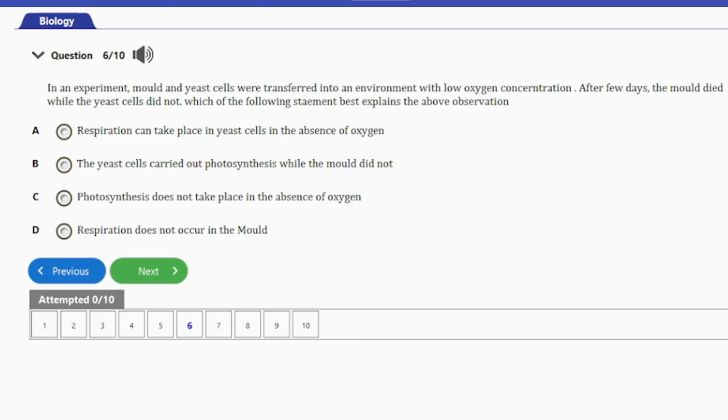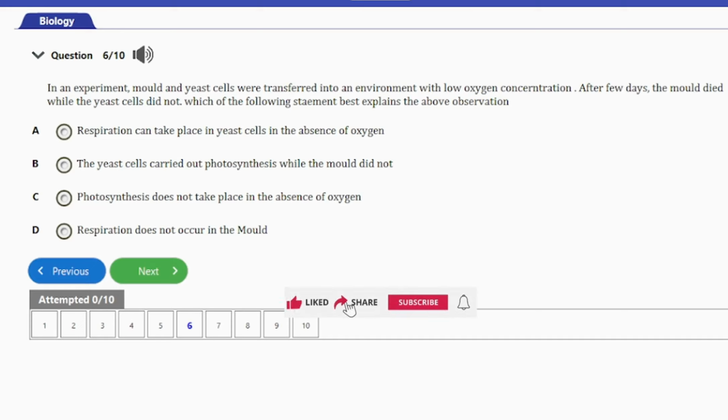Which of the following statements best explains the above observation? A. Respiration can take place in yeast cells in the absence of oxygen. B. The yeast cells carried out photosynthesis while the mold did not. C. Photosynthesis does not take place in the absence of oxygen. And D. Respiration does not occur in the mold.